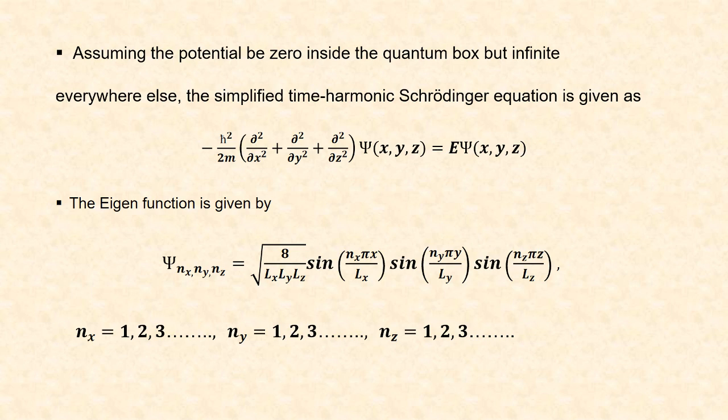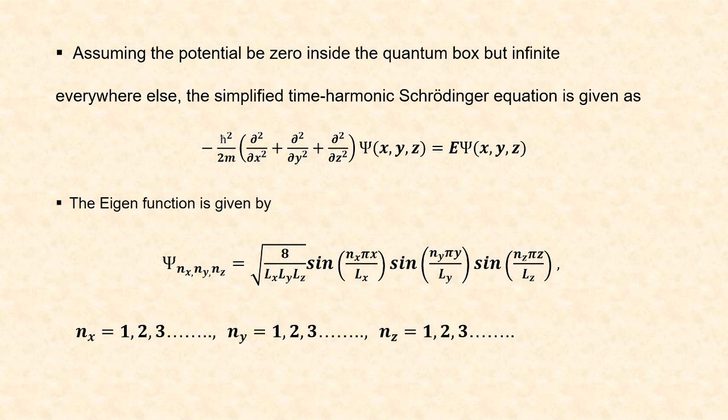The eigenfunction, which is the solution of this time harmonic Schrödinger equation, gives the state of electron confinement.